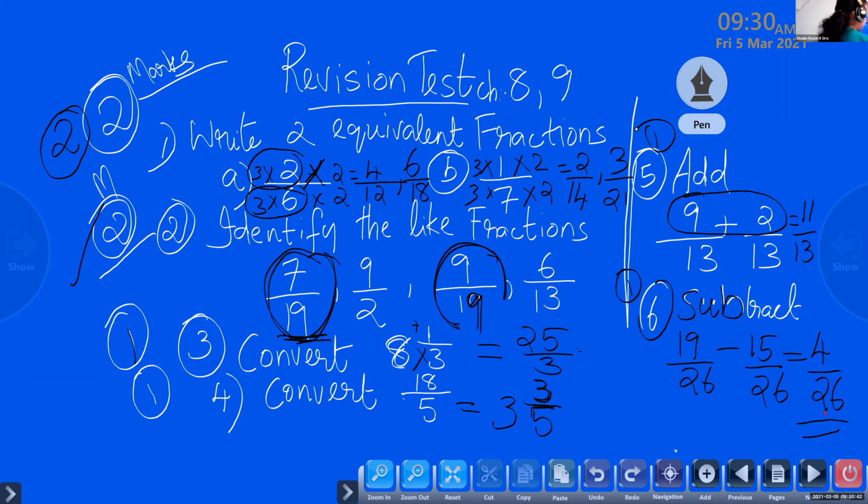Calculate your marks. 8 by 8, then I got full marks. Okay, let me see. All of you, show me your book. Let me see how many children got full marks, 8 out of 8.